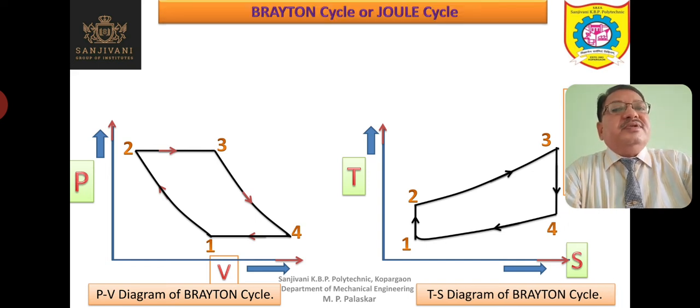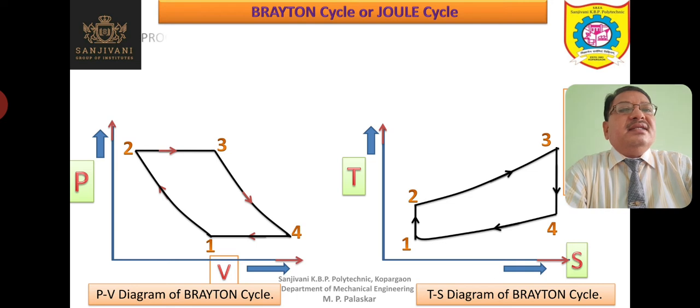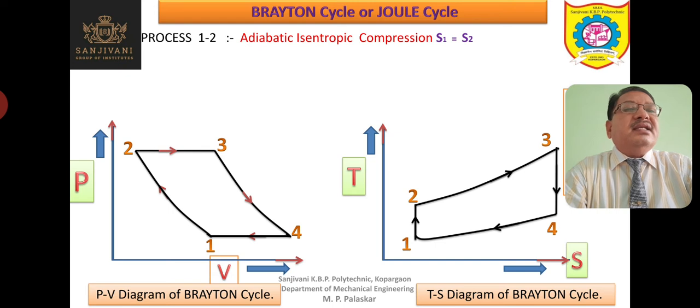So let us study the various processes one by one once again, because in the examination a question may be asked: explain Brayton cycle or Joule cycle, explain all the processes in Brayton cycle or Joule cycle with the help of PV diagram and TS diagram. This may be the question asked in the examination, not only for Joule cycle but for Otto cycle, diesel cycle, dual cycle, or even for Carnot cycle. Such a question is likely to be asked, at least one question on this explanation of all the processes, and the representation on the PV and TS diagram definitely will be asked in the examination.